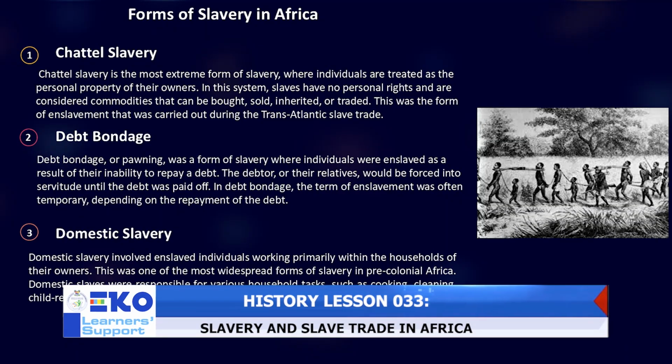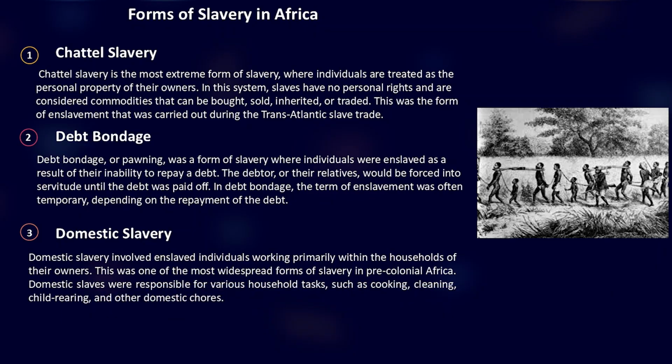Also, debt bondage. Debt bondage or pawning is also a form of slavery where individuals are enslaved as a result of their inability to repay a debt.